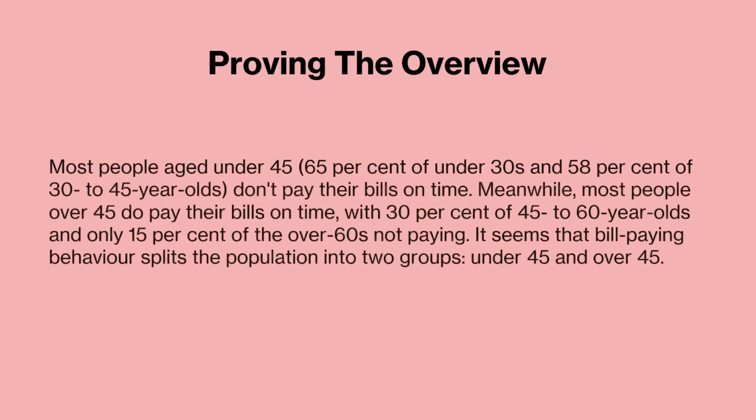So start by writing about what most people under age 45 are doing. And then of course, you can also talk about how most people over 45 do pay their bills on time. And it seems that behavior splits the population into two groups, under 45 and over 45, right? We look at the data and we use the data to back our overview. Simple as that. So you've planned it out, you've got your analysis, you've mapped it all out.